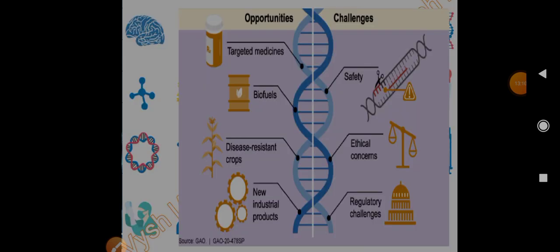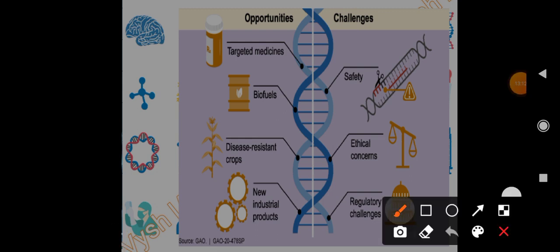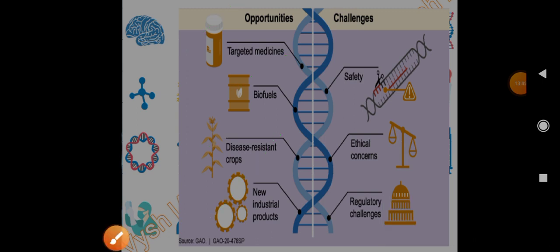Moving ahead, what are the opportunities and what are the challenges with gene editing? Opportunities are targeted medicine, right? If this is done at the genetic level, we don't have to take big pills or big injection shots. Then biofuels, we have seen how biofuels were produced and used. Then disease resistant crops, new industrial products. And the challenges are safety, ethical concerns, and regulatory challenges.